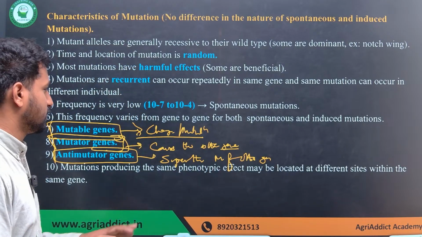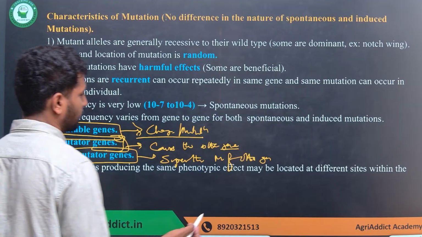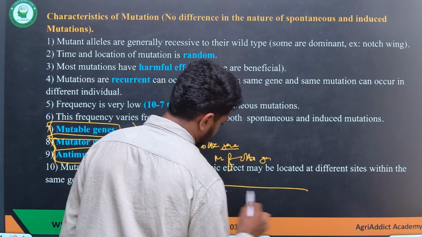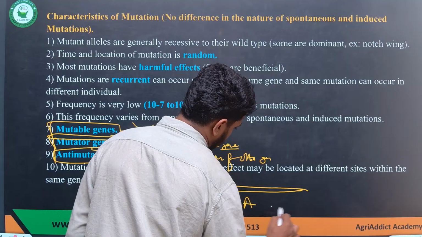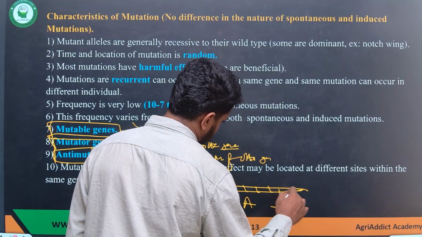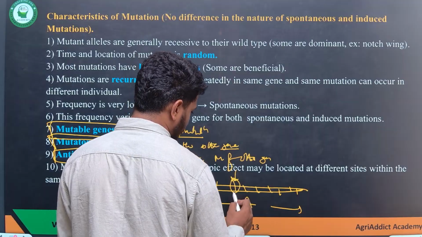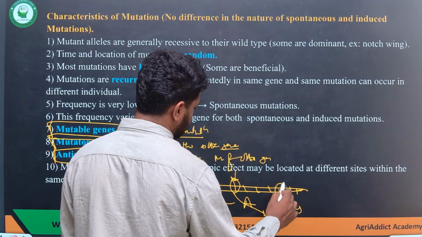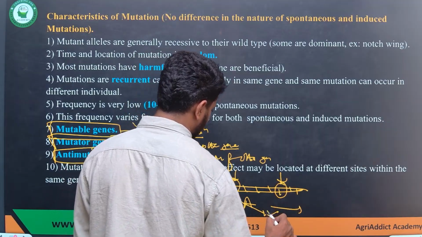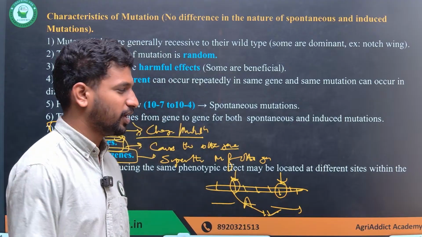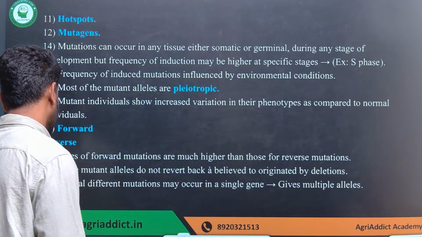And mutations producing the same phenotypic effect may be located at different sites. That means if it is a single gene, say A, and I talk about the base sequences, the mutagenic effect at this site can produce a phenotype, and the mutagenic effect at another site can also have the same phenotypic effect. So that's the nature of mutation.